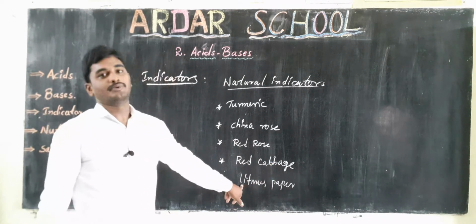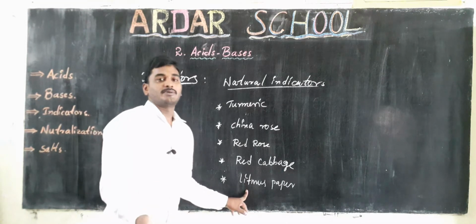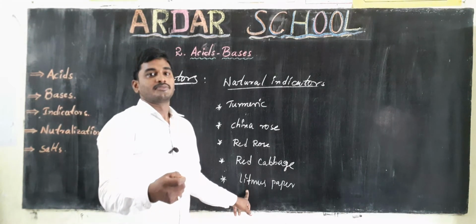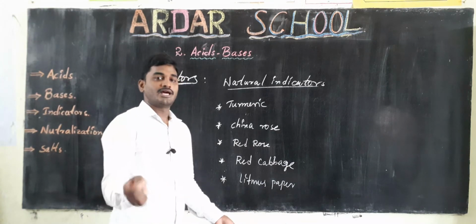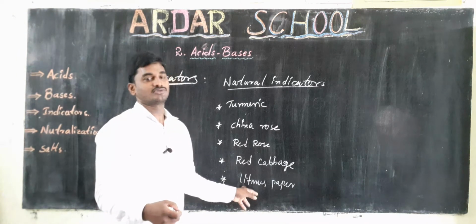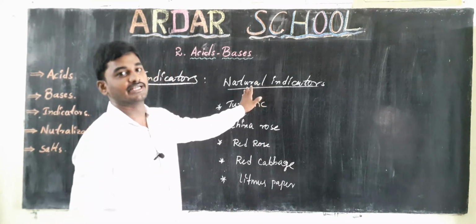I am going to tell you about litmus paper. Litmus paper comes from lichens, which are algae and fungi. So it also comes from plant material. That's why we can call litmus paper a natural indicator.